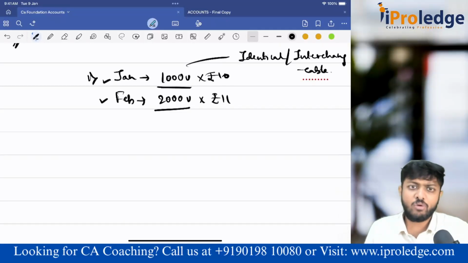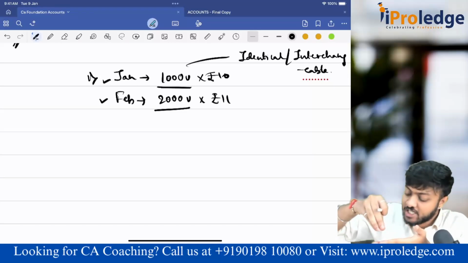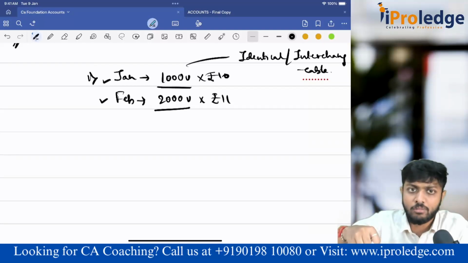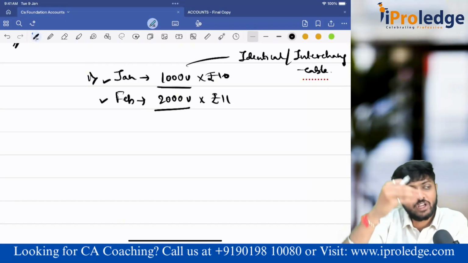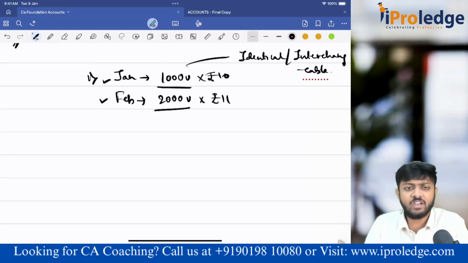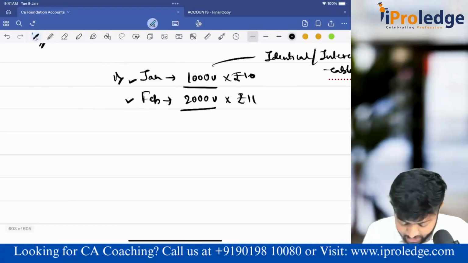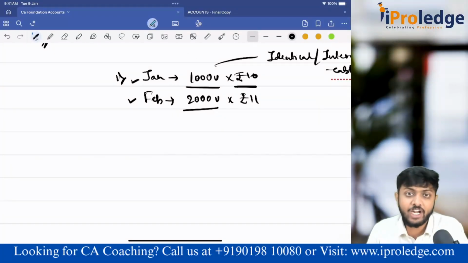Whether you give the unit at the start of the godown or at the end, it doesn't matter. All are the same items. But if you see, the prices are different. One I purchased at 10, one more I purchased at 11.